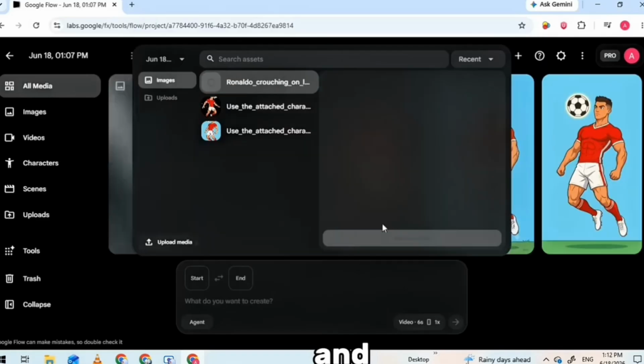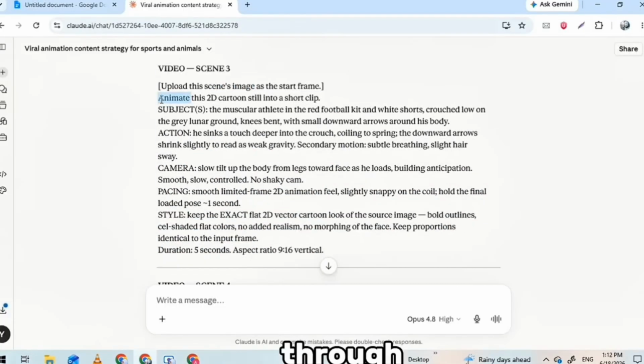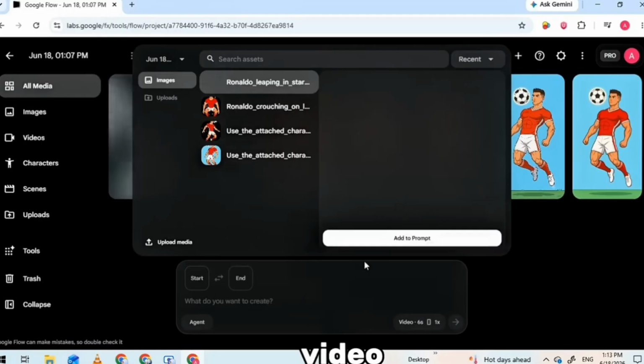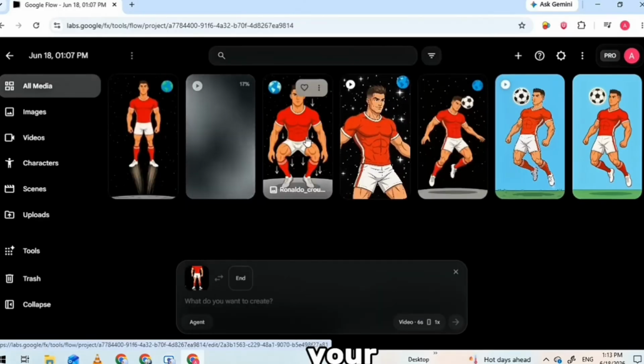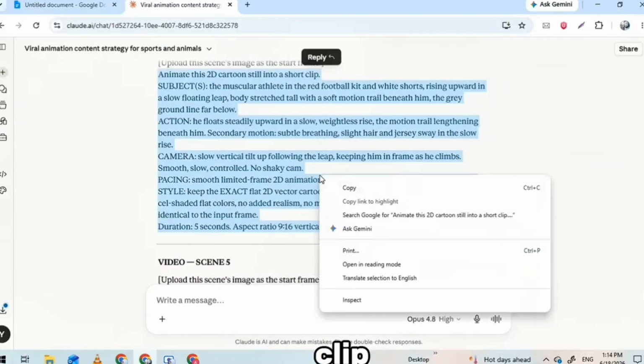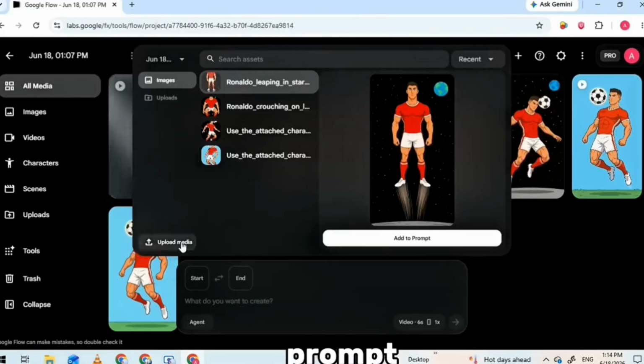Now you just rinse and repeat. I generated all my images through Flow, so I take the next image, upload it, jump over to Claude, copy the next video prompt, and paste it back into Flow. Leave your settings exactly as they are, don't touch them, and hit Generate. Out comes your next clip. And that's the loop. Next image, next prompt, generate.